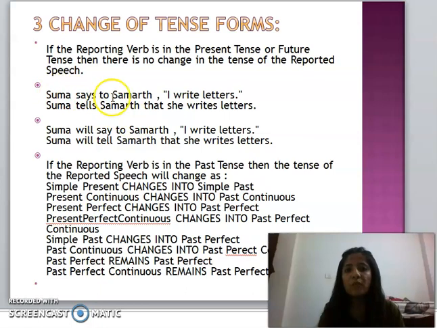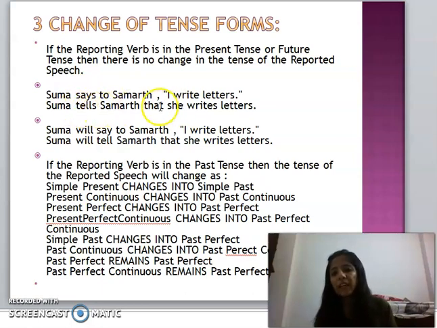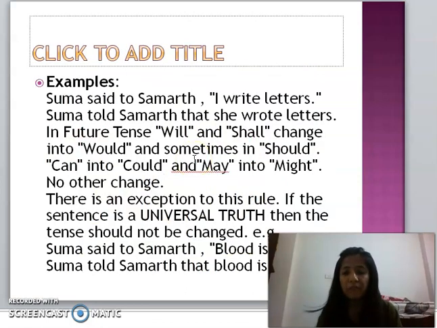So I said here, Suma says to Samar, "I write letters." Suma tells Samar, because this is present tense, so it will change into present tense only. That will be put, inverted commas will be removed, and she writes a letter, because of she, that's why it is S or ES. Then, Suma will say to Samar, this is future tense, "I write letters." So Suma will tell. Will say to will change into will tell. Say to always changes into tell. Said to, told. Suma will tell Samar that she writes a letter. So this you have to keep in mind. There is no exception to this rule.